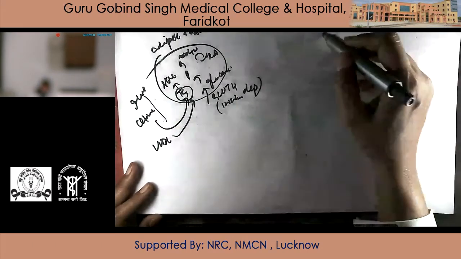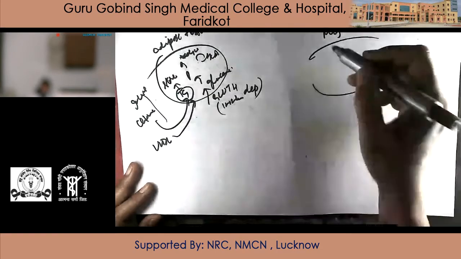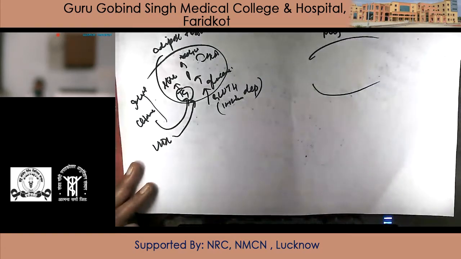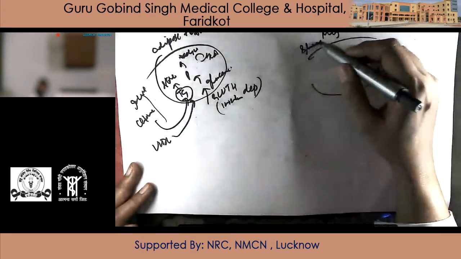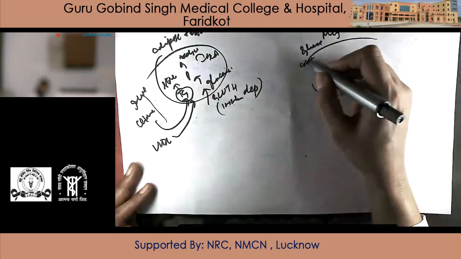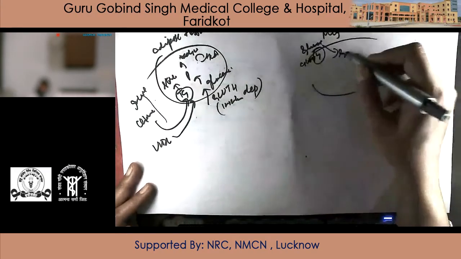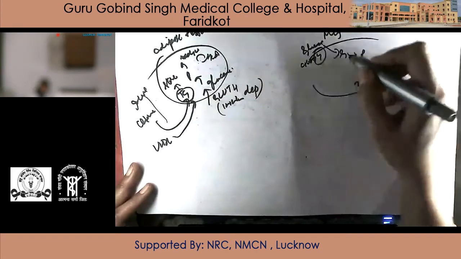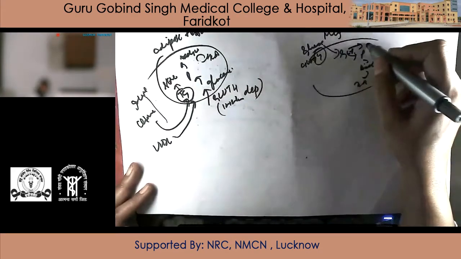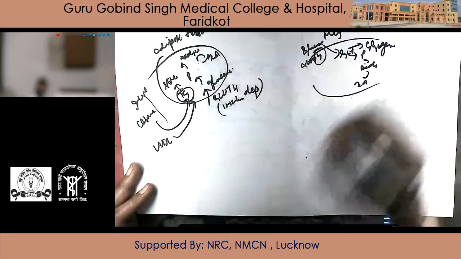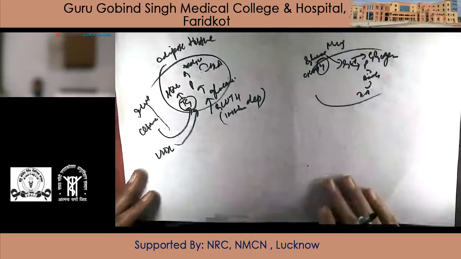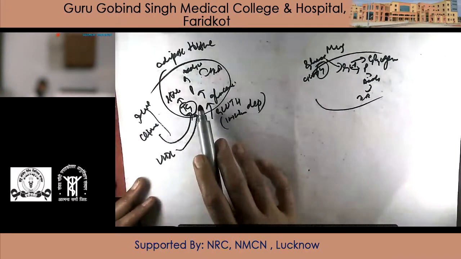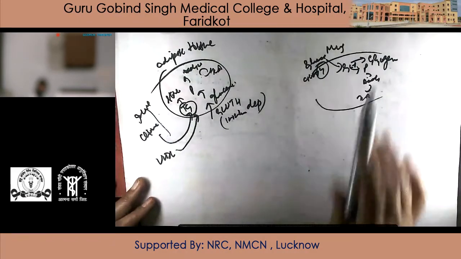Next is muscle. In muscle, there is no intake of fatty acids. It is basically glucose, again by GLUT4. Glucose to pyruvate, to acetyl-CoA, TCA cycle, and glucose 6-phosphate to glycogen, which will be stored. So the only difference from adipose tissue is that glucose is not stored as such here. In muscles, it is stored as glycogen.